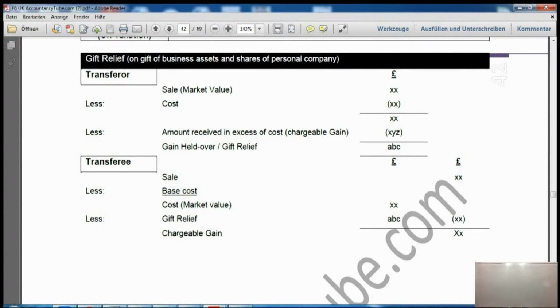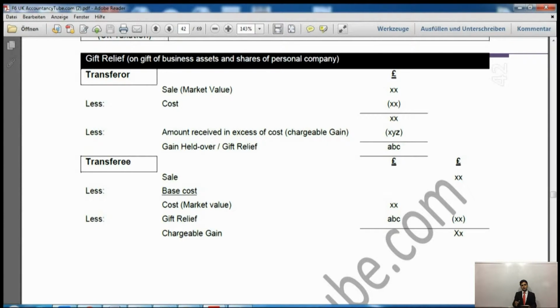Now, gift relief is a relief when you sell an asset to a person who is your relative or a friend. Then obviously you would appreciate the fact that if you're giving it to your friend or a family member, then you will not give it at the market price. So you are definitely going to give it at less than market price. So when something like this happens, if you are giving it at less than market price, or as a free gift without charging anything, then you will just take the sales proceeds as market value, even if you are charging nothing, or charging less than market value.